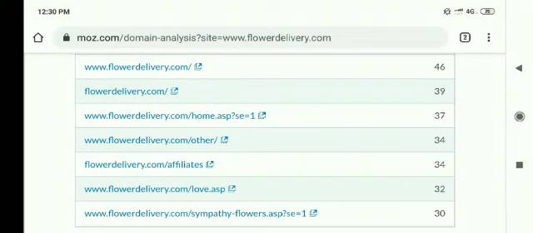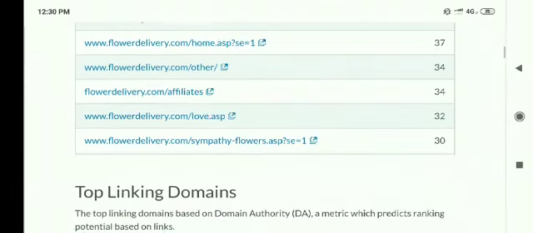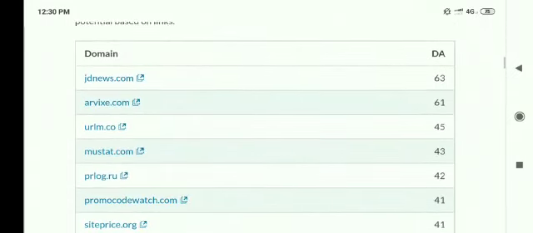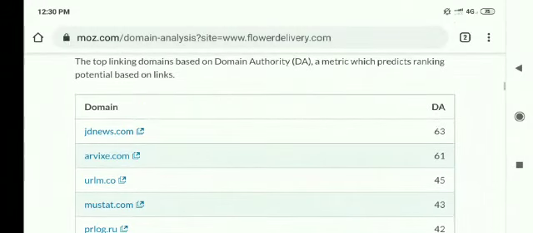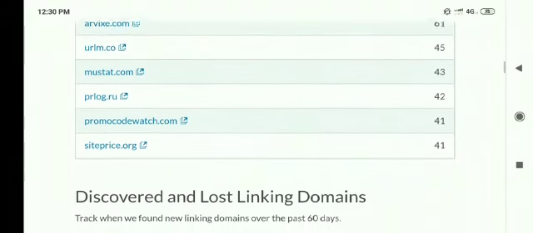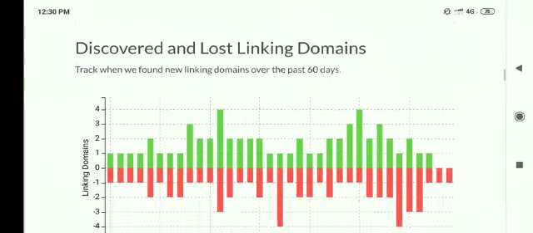So these are basically the top ranked pages and the domain authority for these pages. For the home domain, the domain authority is 46. And if you enter just the domain name flowerdelivery.com, you have a domain authority of 39. So all good. Domain authority of the home page is very good, and the rest too. And these are the domains that are linked to. You can see there are many domains that are linked to. We have to check in a separate tool what these domains are.